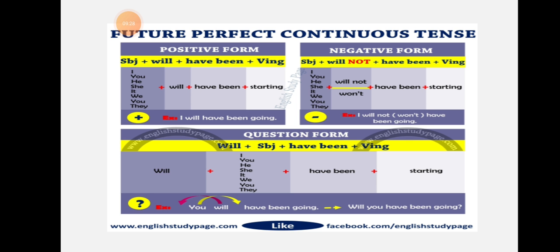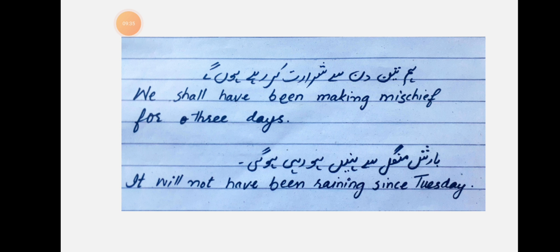Okay ji, hope you have understood all the four aspects of the future tense. Let's see the recognition of Urdu tense of the future perfect continuous. हम 3 दिन से शरारत कर रहे होंगे. Now here you see, if I remove the two words 3 दिन and I say हम शरारत कर रहे होंगे, then it becomes future continuous tense. But when I mention the time and I say हम 3 दिन से शरारत कर रहे होंगे, then it is, we shall have been making mischief for 3 days.